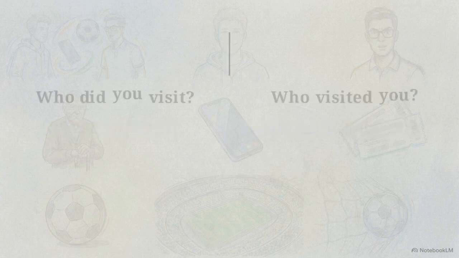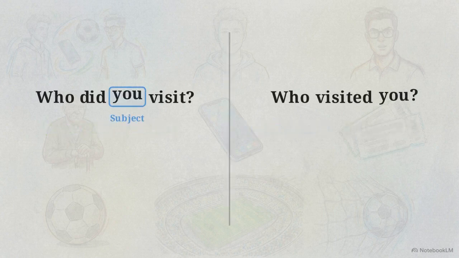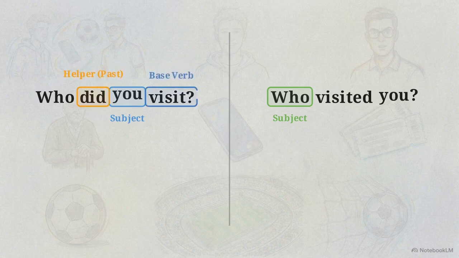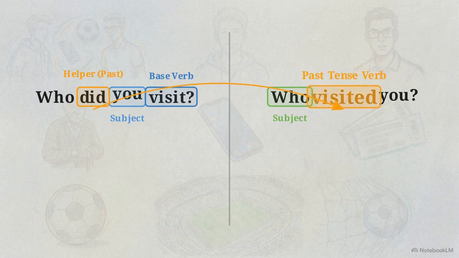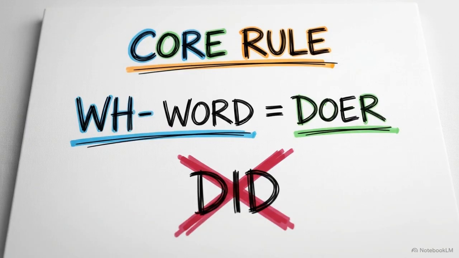Let's map them out side by side. On the left, you are the subject performing the action. On the right, who steps in to take the place of the unknown subject acting upon you. Removing did has an immediate physical effect on our main verb. Without did to carry the past tense, the main verb has to do the work. So the base verb visit shifts into the past tense visited. This gives us the core rule for subject questions. When your WH word steps into the shoes of the doer, you have to drop the word did entirely.